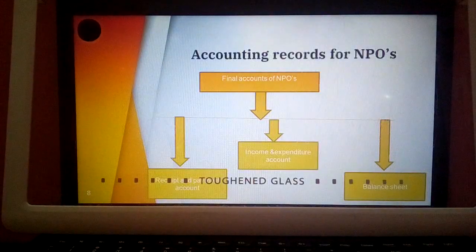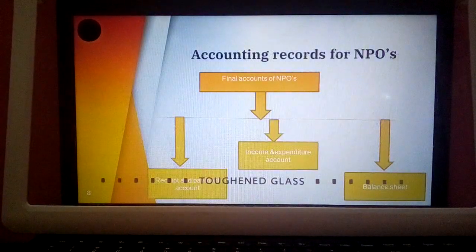So let us study the different financial statements or the accounting records which are maintained by the NPOs. The final accounts of NPOs involve the receipt and payment account, the income and expenditure account as well as the balance sheet. These are prepared at the end of the year so that they can record their position. The first one is the receipt and payment account.